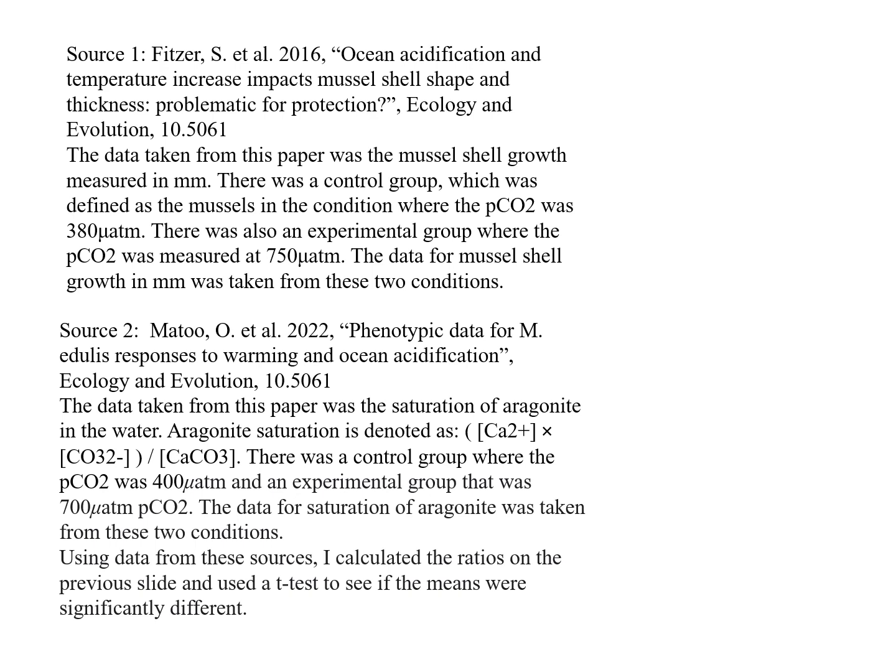And then from the second source, I took the aragonite concentration, which was the concentration of the calcium ions and carbonate ions over the concentration of calcium carbonate. And that was also from the control groups, which were 400 microatmospheres and 700 microatmospheres of PCO2. And then combining these data sources, I calculated the ratios on the slides that I showed before. I performed a t-test to see if the means were significantly different, which they weren't.